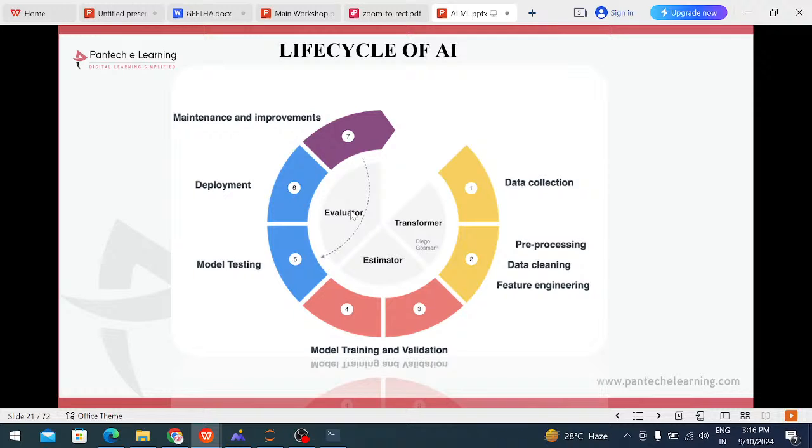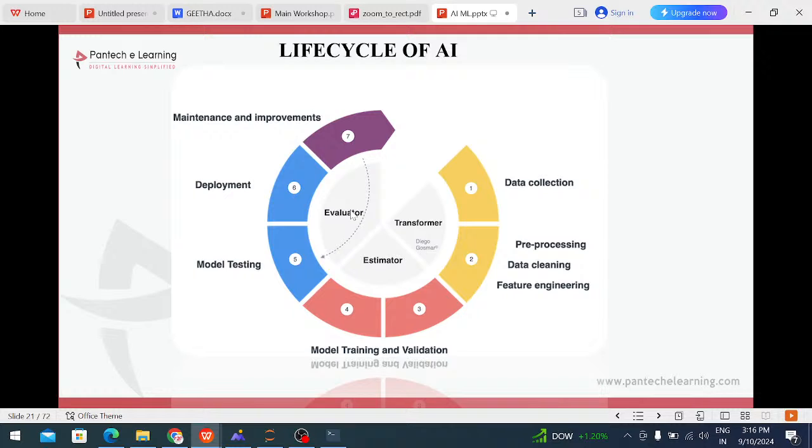After that, we do model training and testing. That is known as model training and validation. After that, we test the performance, to check whether the model is working correctly or not. For that purpose we are using model testing. After that, deployment. When testing is completed, we deploy it with documentation. This is the proper life cycle. After that, maintenance and improvements. So this is the life cycle of AI.